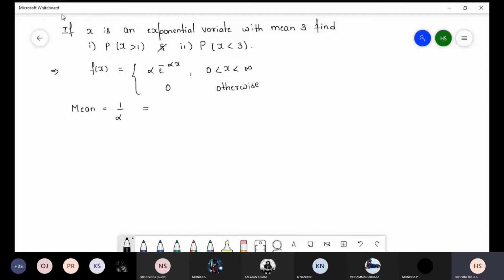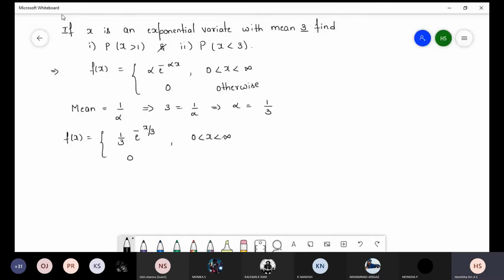They have given the mean value as 3, so 3 is equal to 1 by alpha, so alpha is equal to 1 by 3. The same thing we have to substitute in the exponential formula in place of alpha: 1 by 3 e power minus x by 3, for 0 less than x less than infinity, and 0 otherwise.